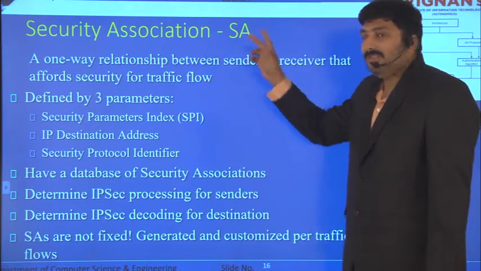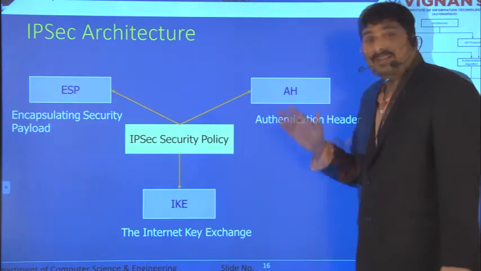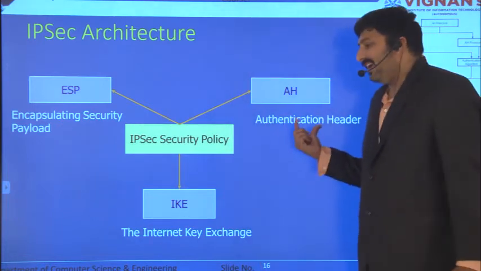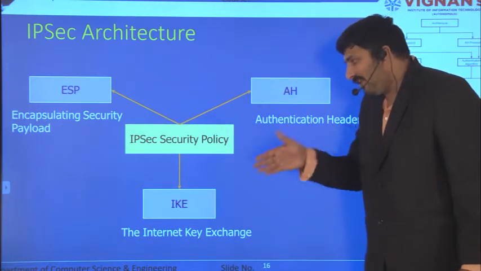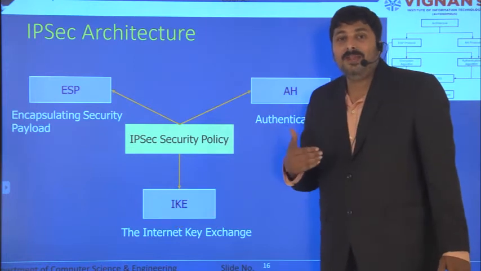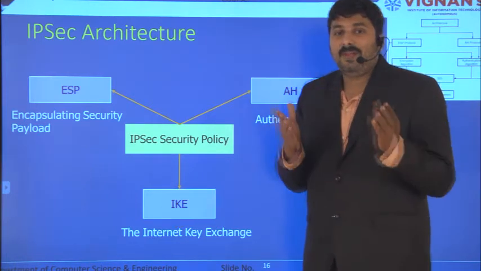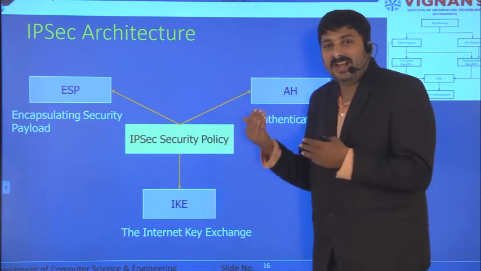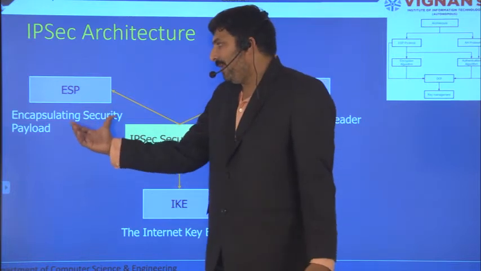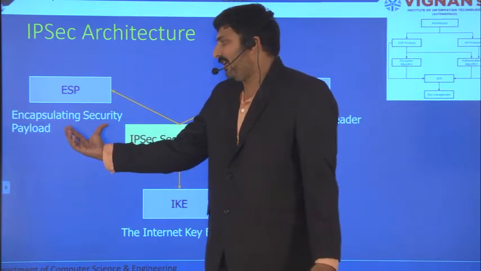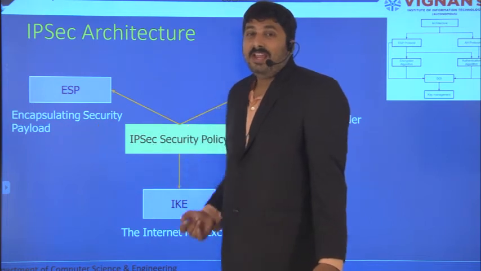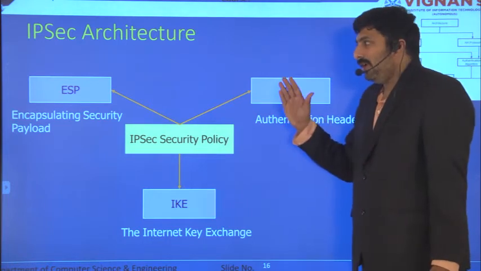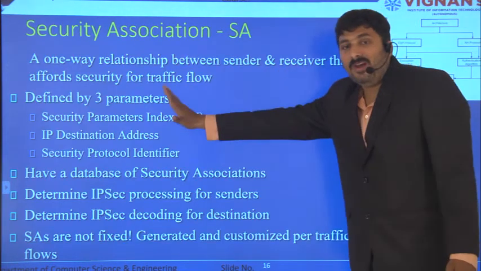And there are two things in a security association. The security association can be either ESP or Authentication Header. Maybe that security association will use the same IKE, but initially both sender and receiver should first come to an agreement. What is the requirement? If we want confidentiality, authentication and data integrity, the security association will be linked with Encapsulating Security Payload, ESP. If I want only authentication and data integrity, I'll use Authentication Header. So the security association will be either ESP or Authentication Header.